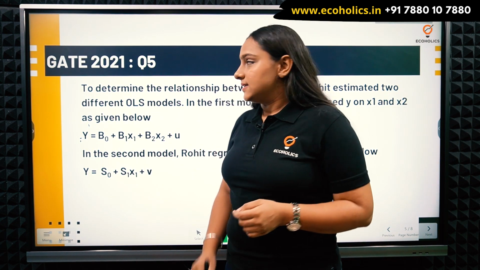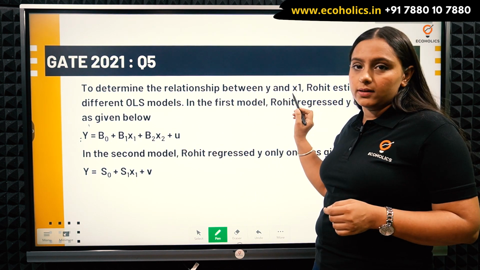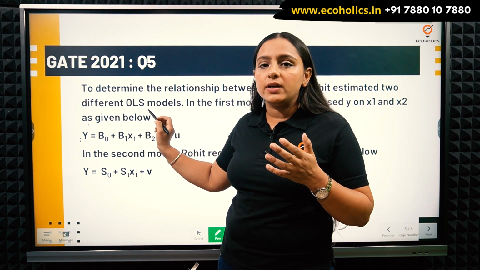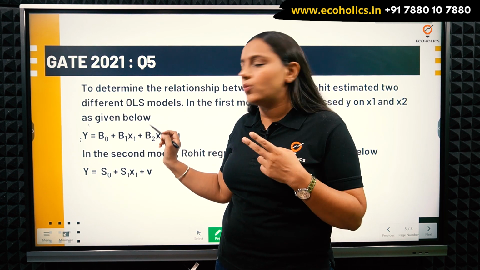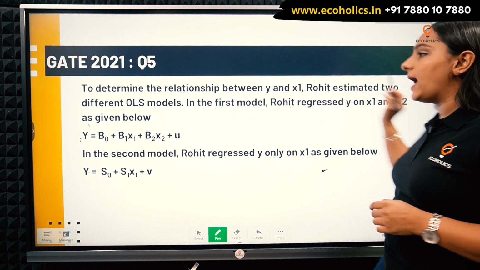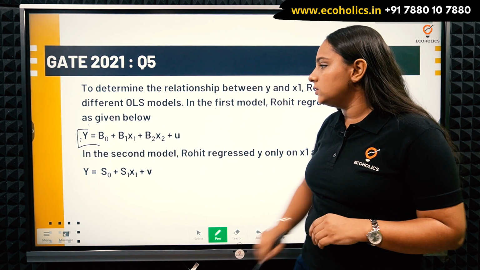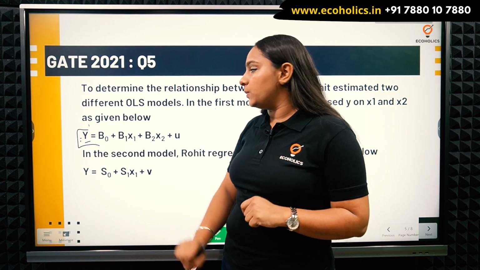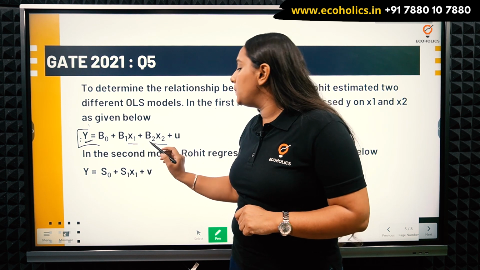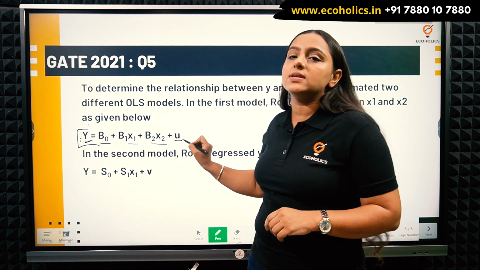So what does our question say? It says that to determine the relationship between y and x1, Rohit estimated two different OLS models. So he has estimated the relationship between y and x1 using two models. In the first model, Rohit regressed y on x1 and x2 as given below. So he took y as a dependent variable and he regressed y on x1 as well as x2. So b1 and b2 are the slope coefficients, b0 is an intercept and this mu is an error term.